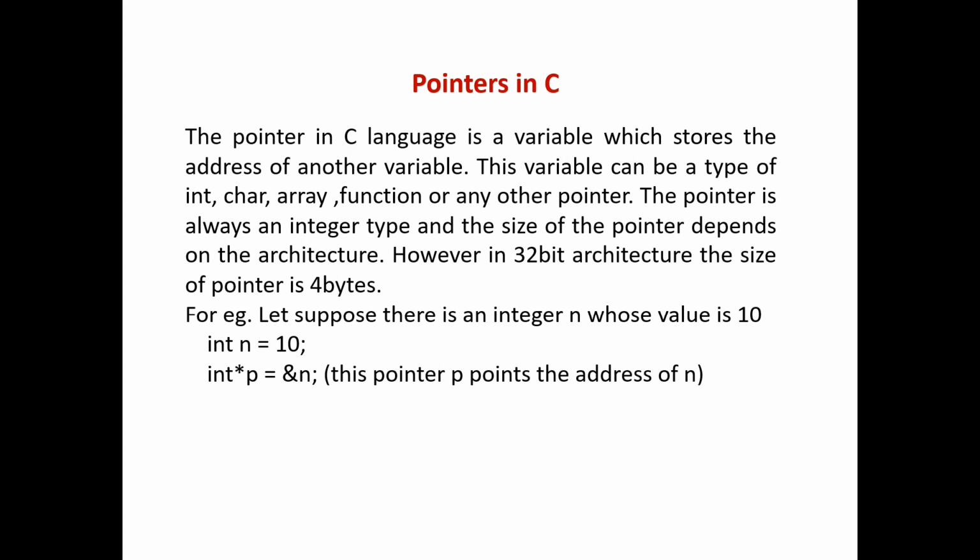However, in 32-bit architecture, the size of a pointer is 4 bytes, and in 64-bit architecture the size of the pointer is 8 bytes. For example, let's suppose there is an integer n whose value is 10. int n = 10; int *p = &n; Now the pointer p stores the address of the n variable.